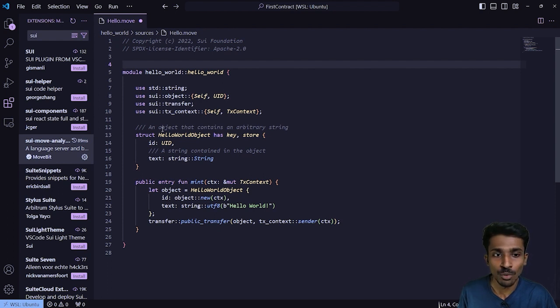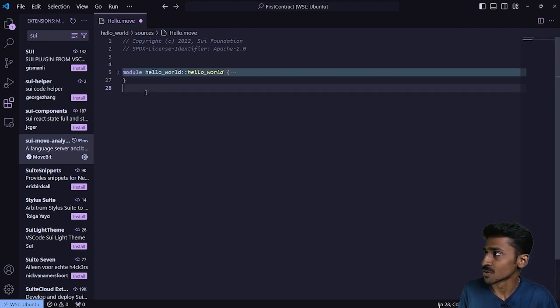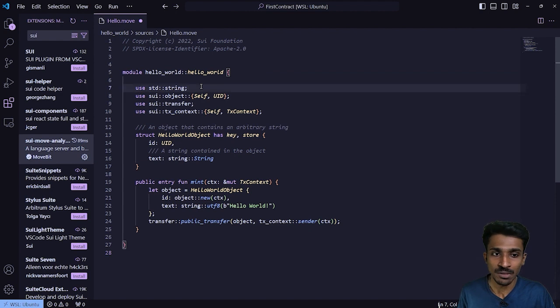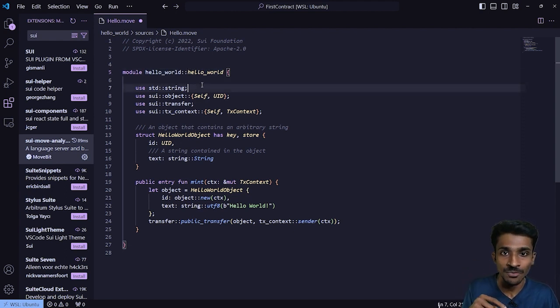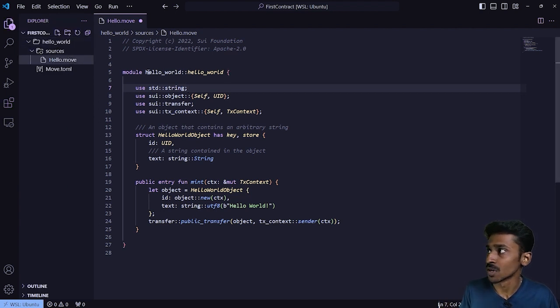Now, looking at the overall code, one of the things you'll notice here is that all of the code is basically encapsulated or put inside of a module. Creating a module is quite simple. So whatever operations or functionality that we want our smart contract to have, we'll be defining within this module, right? So I'm creating a module called hello world. Now you'll notice that there are two hello worlds over here. The first one is the package name, and the second one is the name of my module. We have it inside our workspace called hello world, so that's specified first. Then we have the delimiter, and then we have our module name.